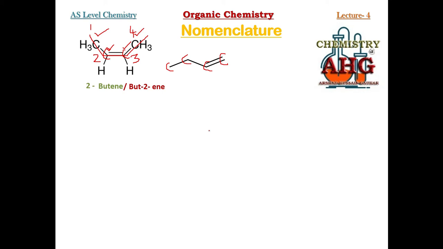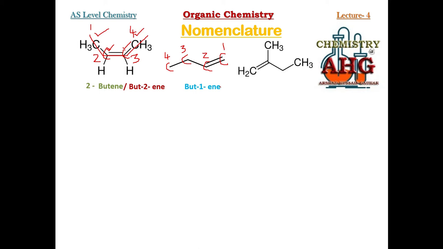But this time when you do numbering, which carbon atoms are involved in the double covalent bond? Carbon number 1 and carbon number 2. Which number is the smallest? Carbon number 1 is the smallest number. So what will be the name of this alkene? But-1-ene, because 1 is the smallest position where the double covalent bond is present. Moving on, next example.